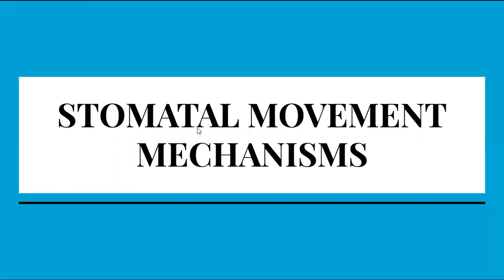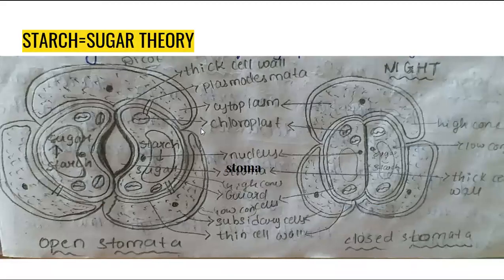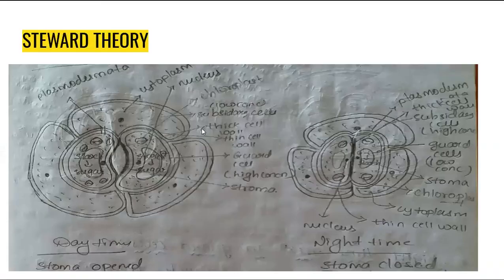Stomatal movement mechanisms. The first theory is the starch sugar theory. The next theory is Steward theory.